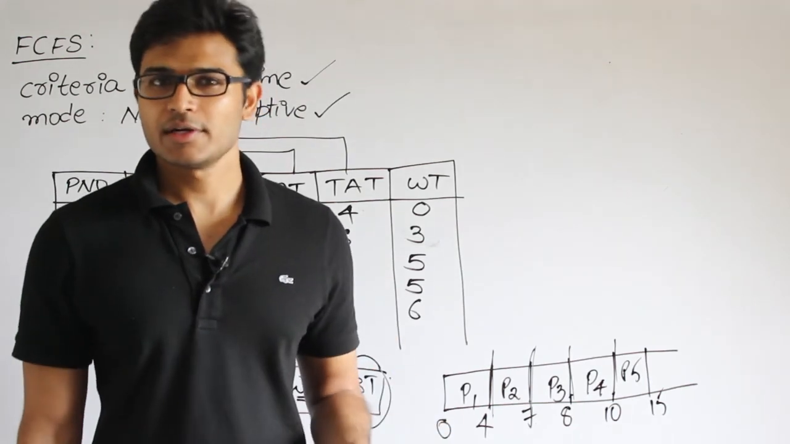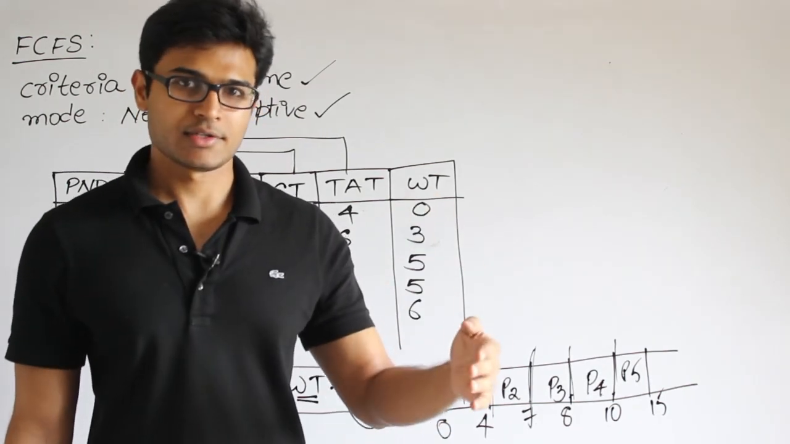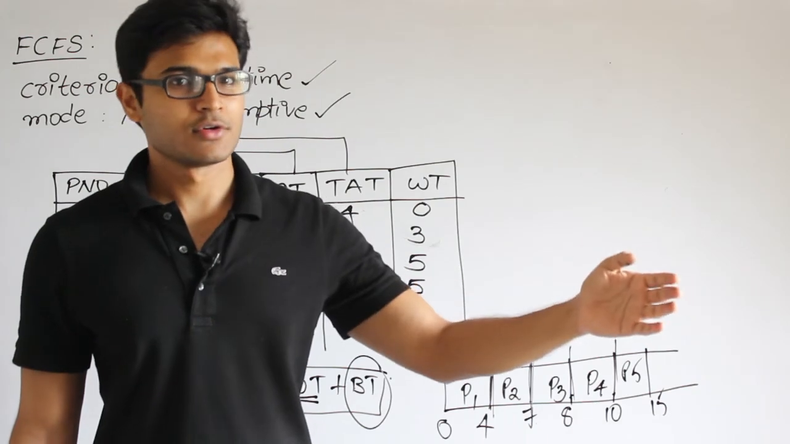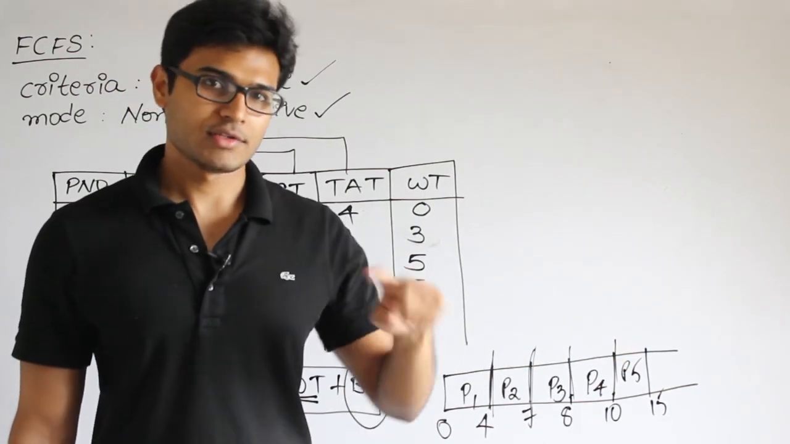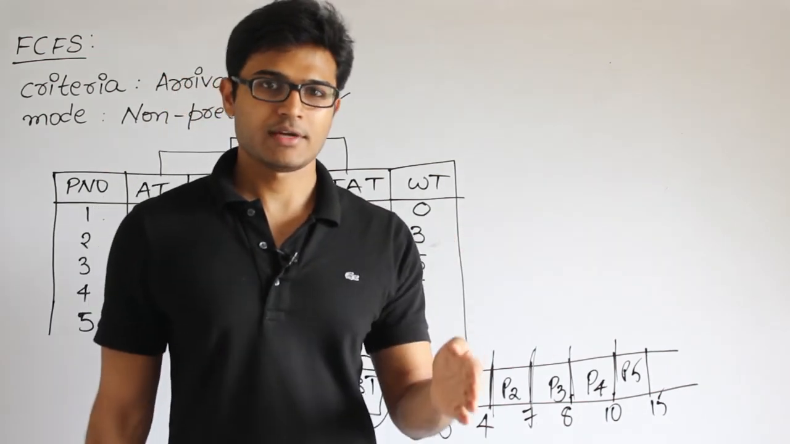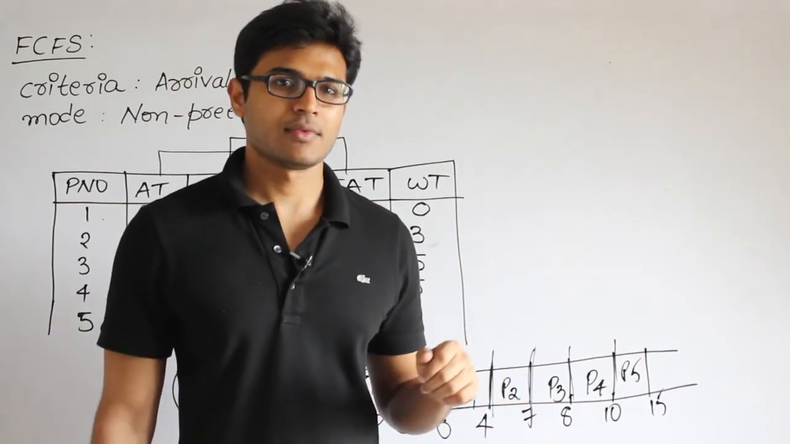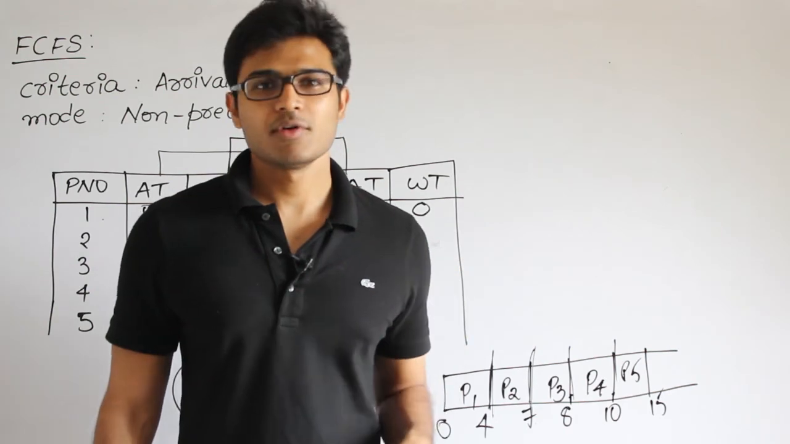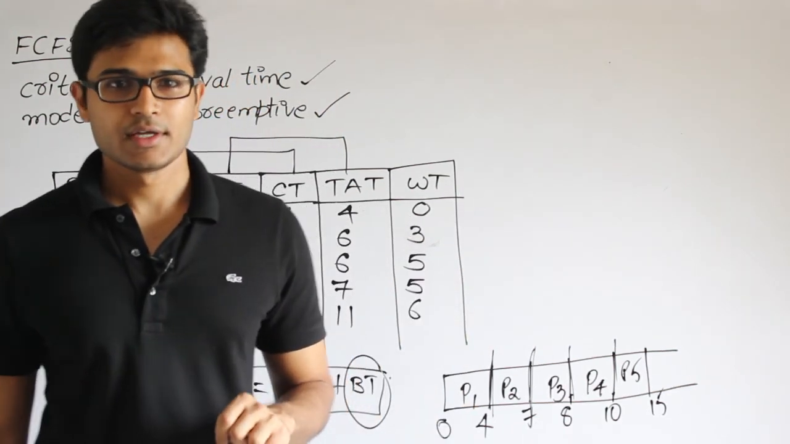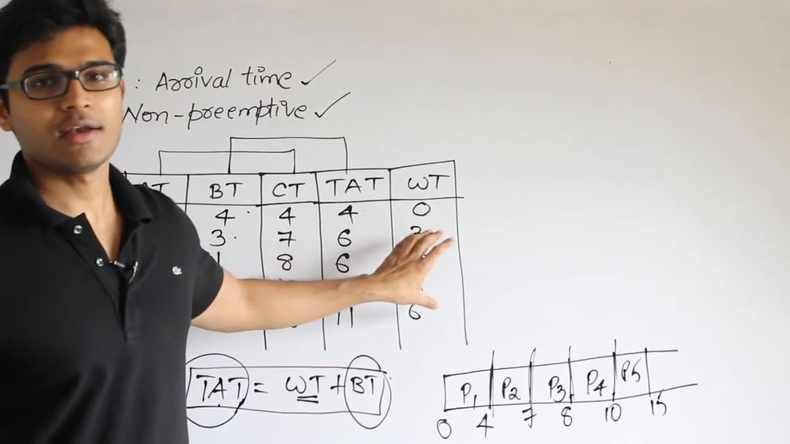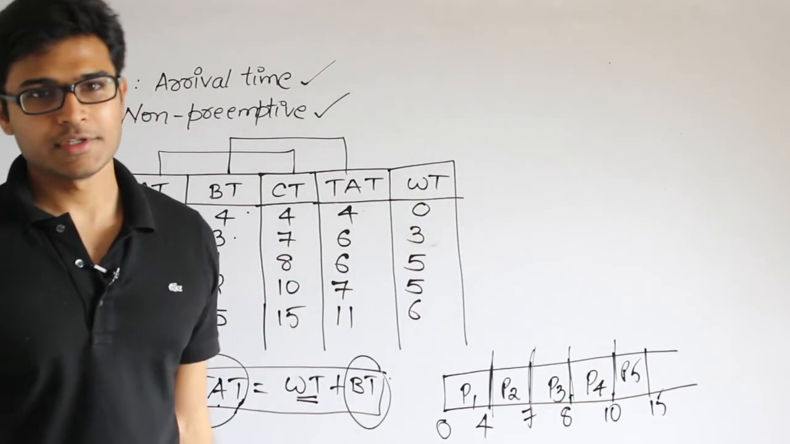Response time is nothing but a process has arrived in the system and then it gets scheduled for the first time. Now what is the difference between these two times? Arrival time and when it gets scheduled for the first time, and this is actually equal to waiting time in case of non-preemptive algorithms, right? So waiting time here and the response time both are actually the same.